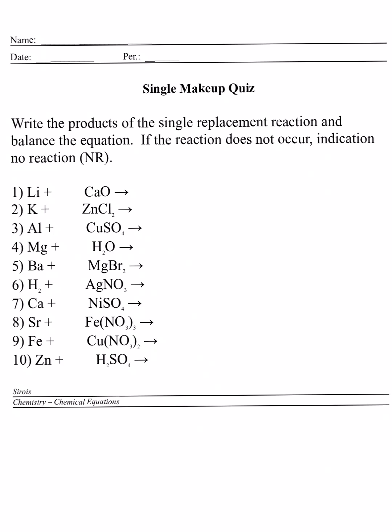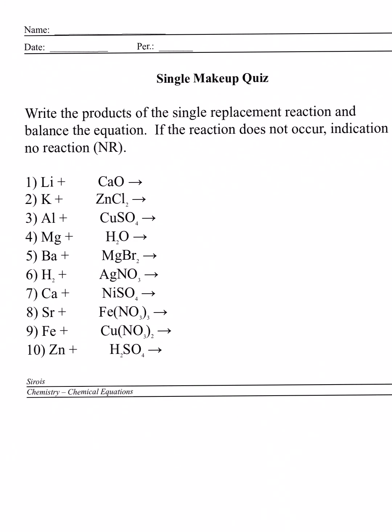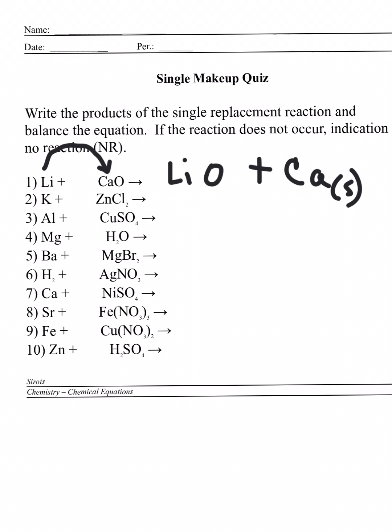This single replacement reaction is really just a matter of figuring out which metal is going to be most reactive, lithium or calcium in this case. So in order to determine that, we can just look at our reference sheet. This is your reference sheet. Lithium is simply going to take calcium's place. So what you end up with as a result is lithium oxide. And the calcium is going to go free. It's going to go home free. But it's a metal, so it's going to be a solid.